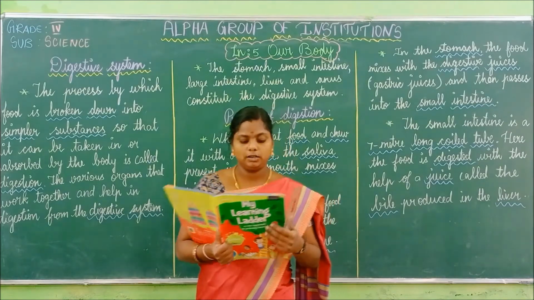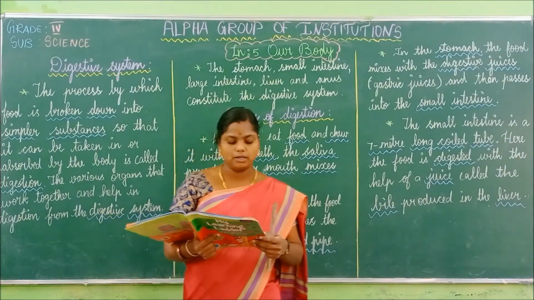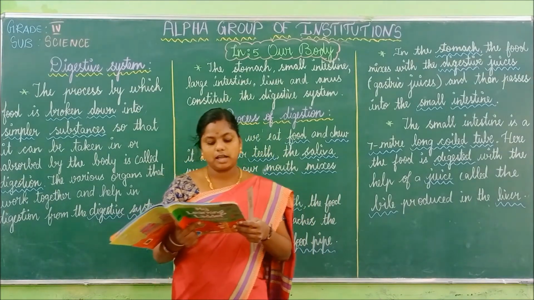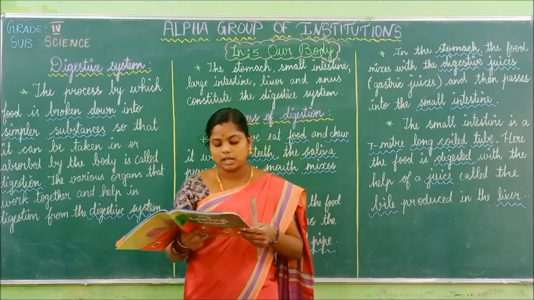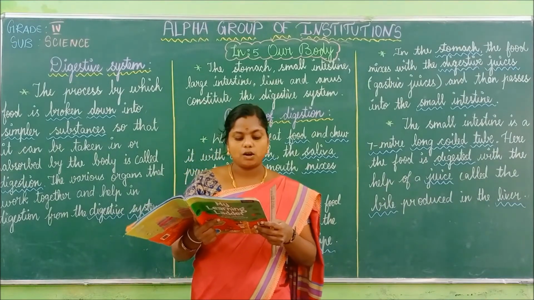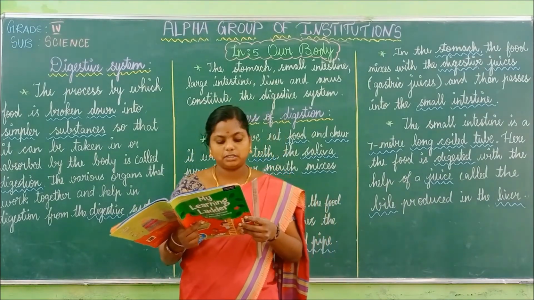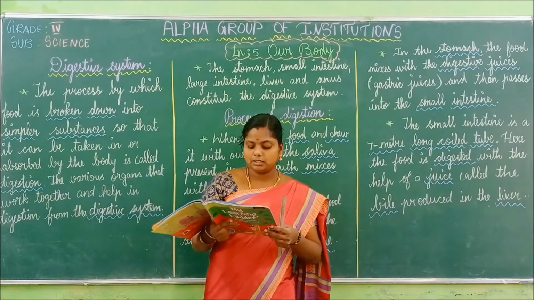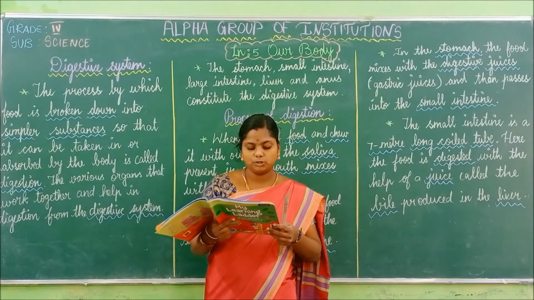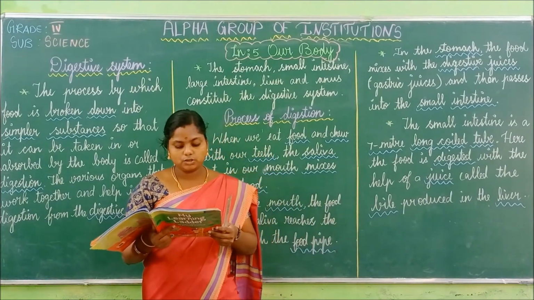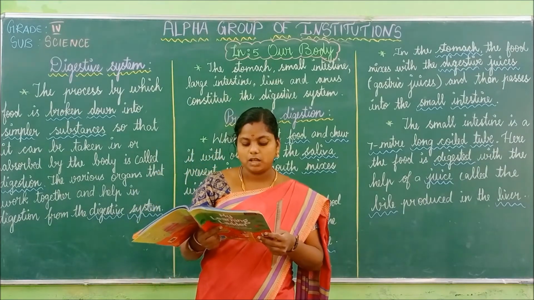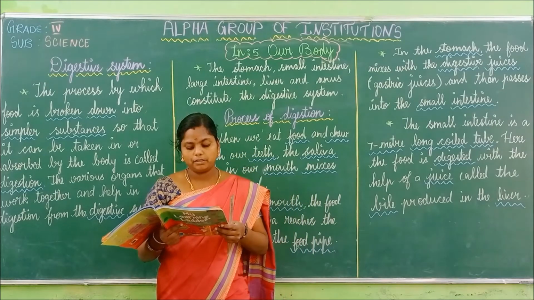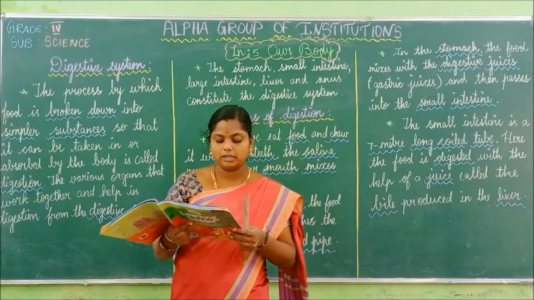Is it clear, children? Now the mechanism of breathing in humans. We learned that when we breathe in, or inhale, the air enters the lungs, so the lungs expand, and the diaphragm below the lungs contracts and flattens. The lungs absorb oxygen from the air and send it to different parts of the body through blood. The body uses this oxygen for various purposes and gives out carbon dioxide, which is brought by the blood to the lungs and released out.